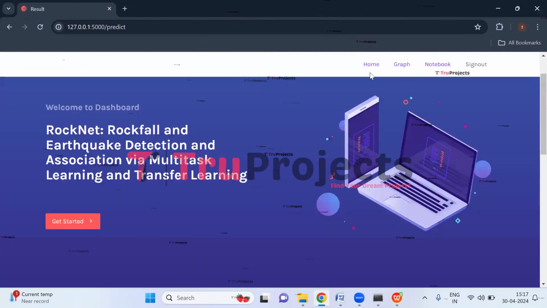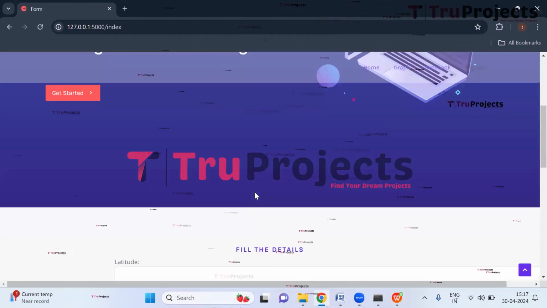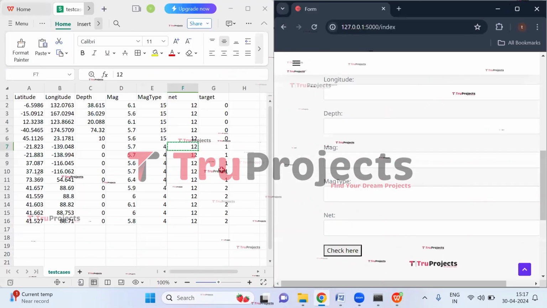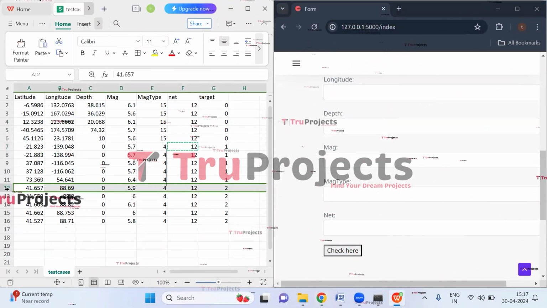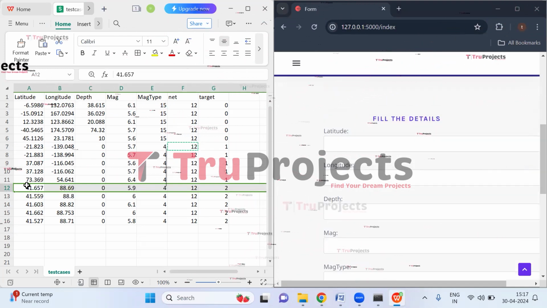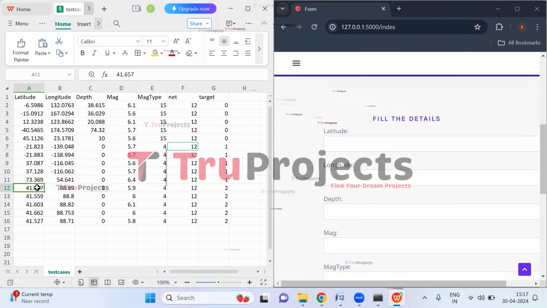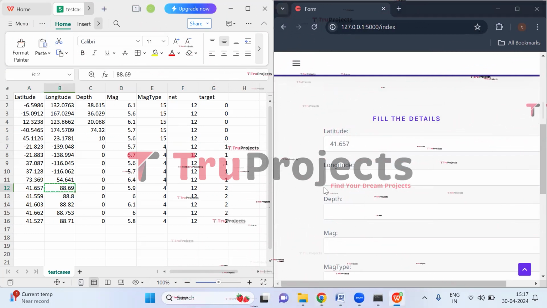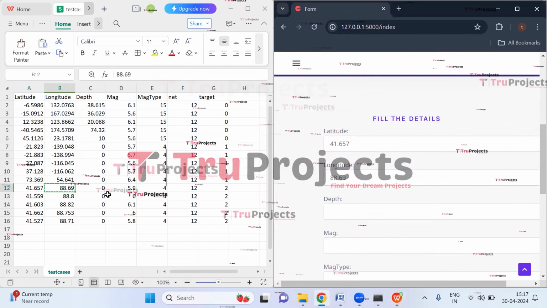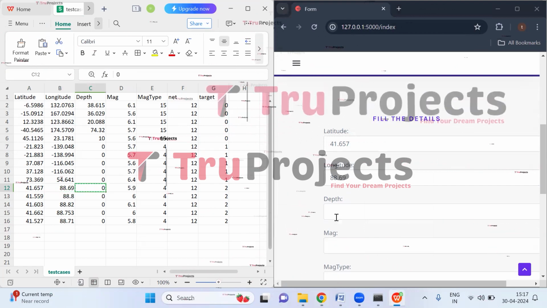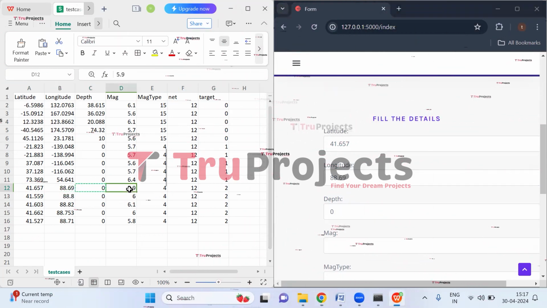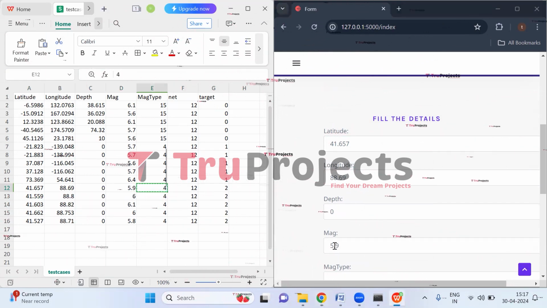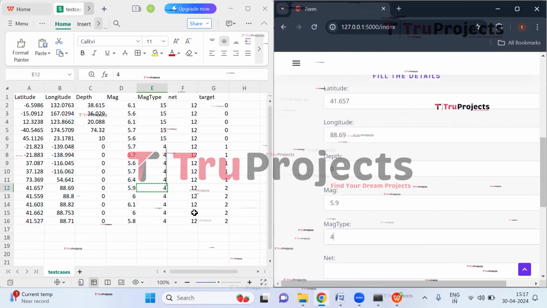Now click on home link again. Let us enter another set of parameters. So here the latitude is 41.657. Longitude is 88.69. Depth is 0. Magnitude is 5.9. Magnitude type is 4.